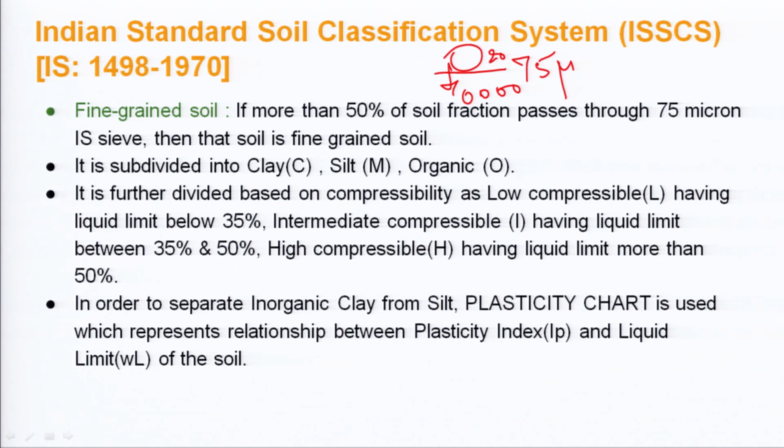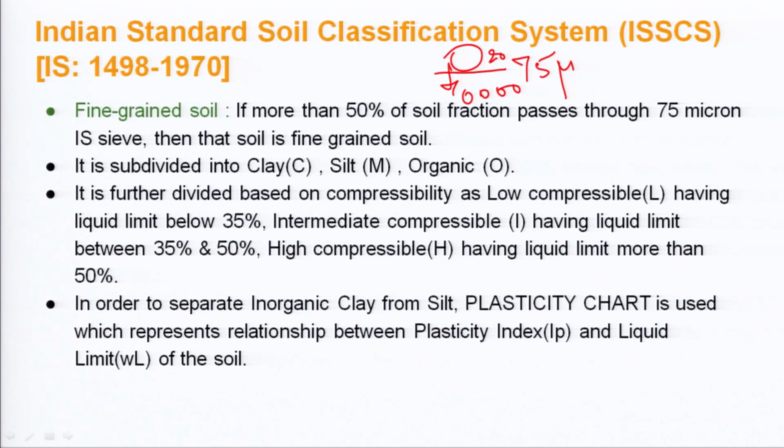So first we know that it is a fine grained soil. Then we classify what type of fine grained soil it is, whether it is clay, silt or organic soil. Basically, if more than 50% of the soil fraction passes through the 75 micron IS sieve, then that soil is fine grained soil. It is subdivided into clay, silt and organic soil.